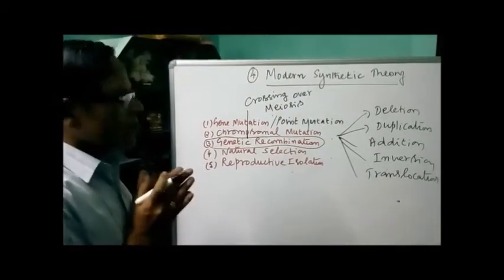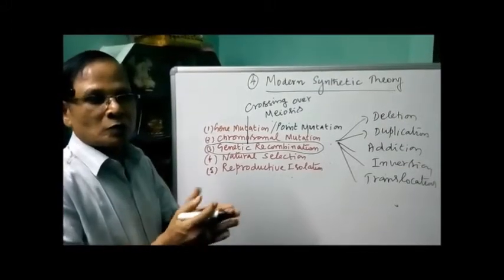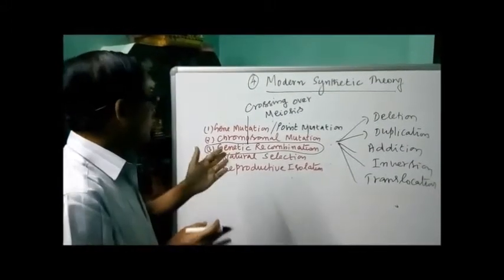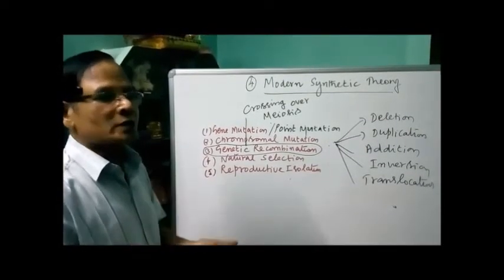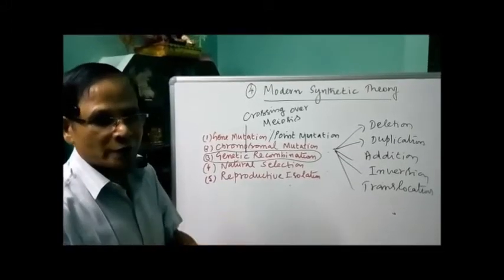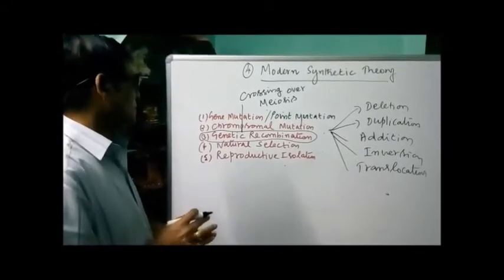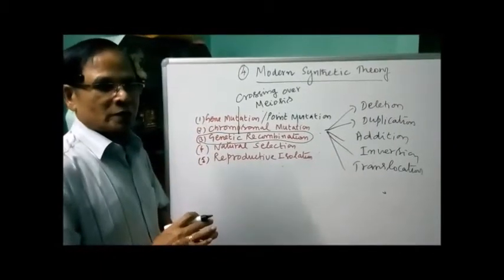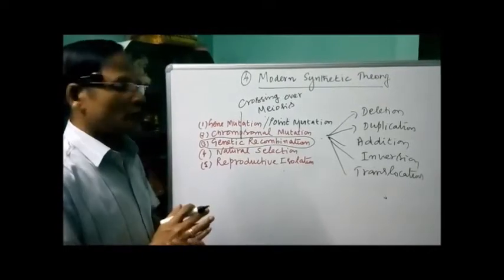So, because of crossing over during meiosis 1, particularly prophase 1, what will happen? Recombination of the genes occurs. Different combinations of genes are produced. Even in the case of a dihybrid cross, we can get 4 different types of gametes, other than Mendelian cases. That is called genetic recombination. It occurs during meiosis as a result of crossing over.